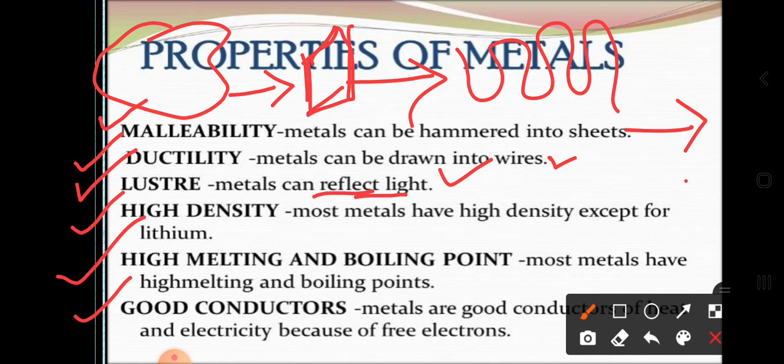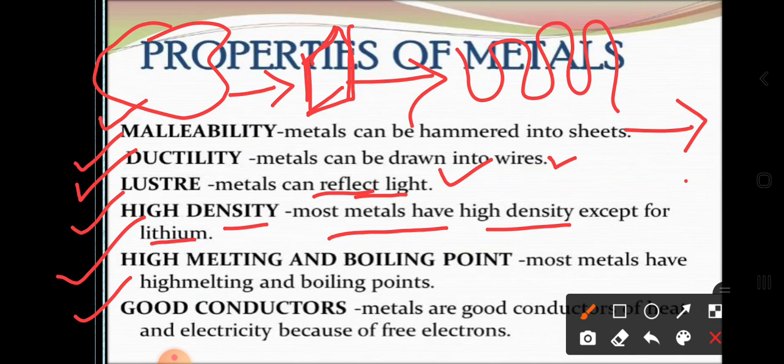Next is density. Density is nothing but mass per unit volume. On the basis of density, most metals have a high density except for lithium. We are going to discuss them one by one.